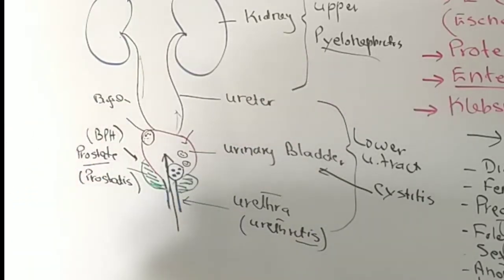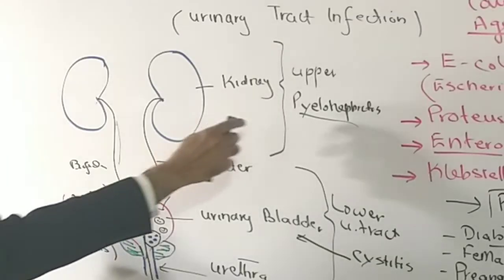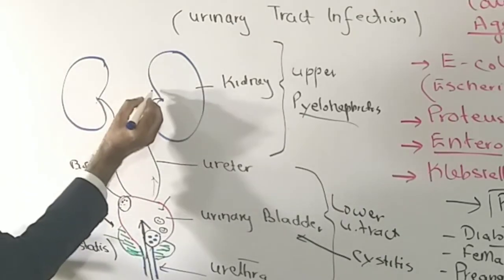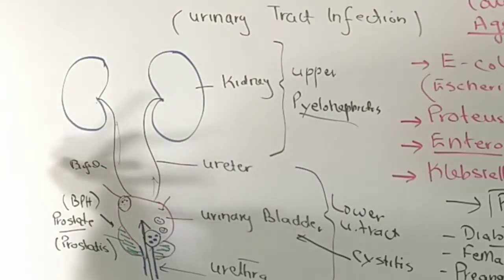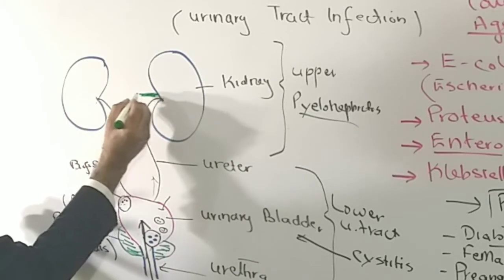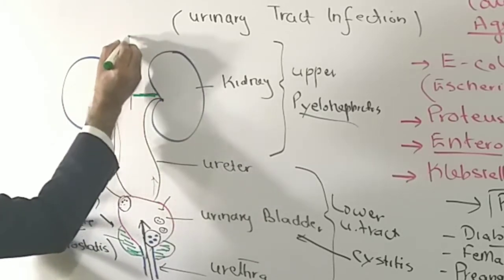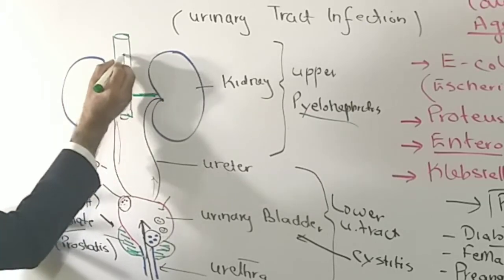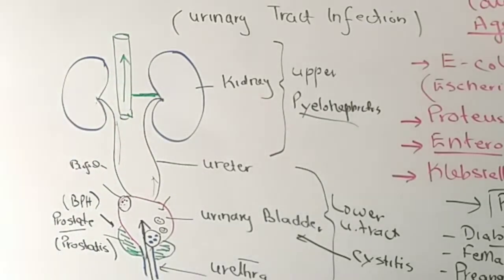where they can start pyelonephritis. Now even if they are not treated at this stage, there is a vein which we call the renal vein. Let me make it here with the help of the green. This renal vein drains into the inferior vena cava, which is carrying blood from different body parts towards the heart.